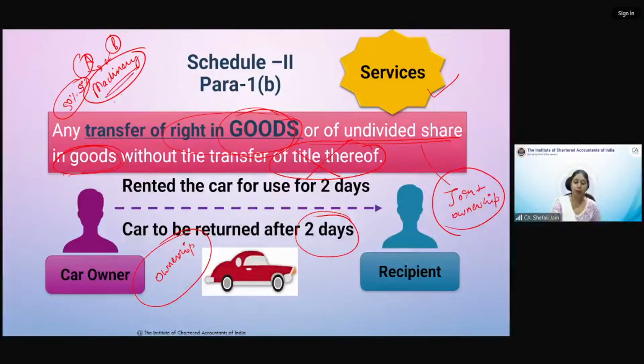So that can be used jointly. Now suppose A says that yes, I'm giving it to B. Now B can use it. This undivided share, my portion or my share in the machinery, I am transferring that right, my undivided share in this particular machinery, to B. Then that is a supply of service.